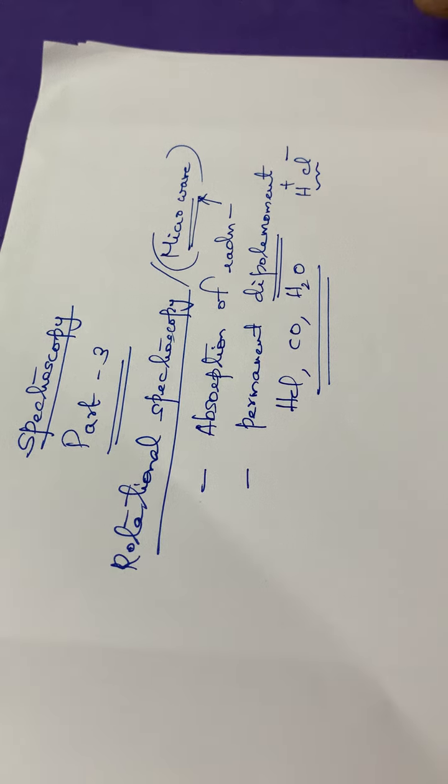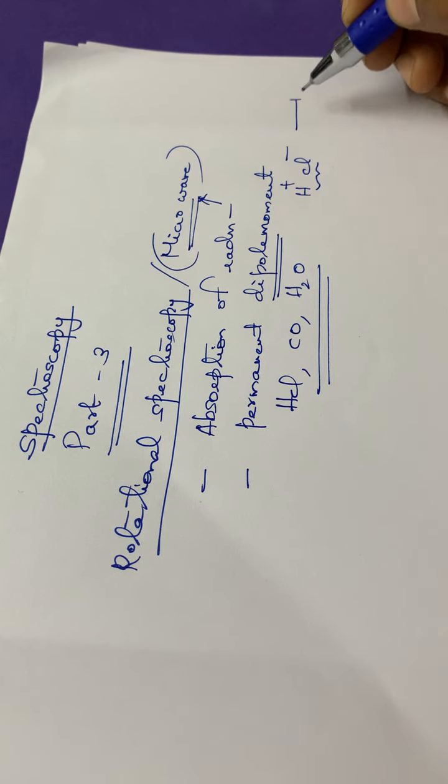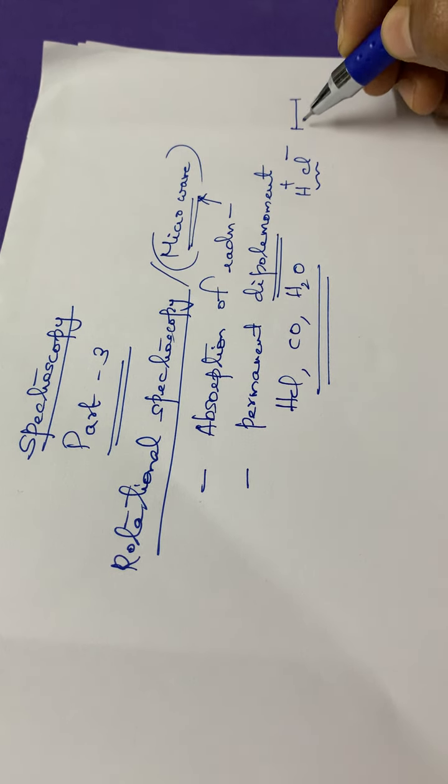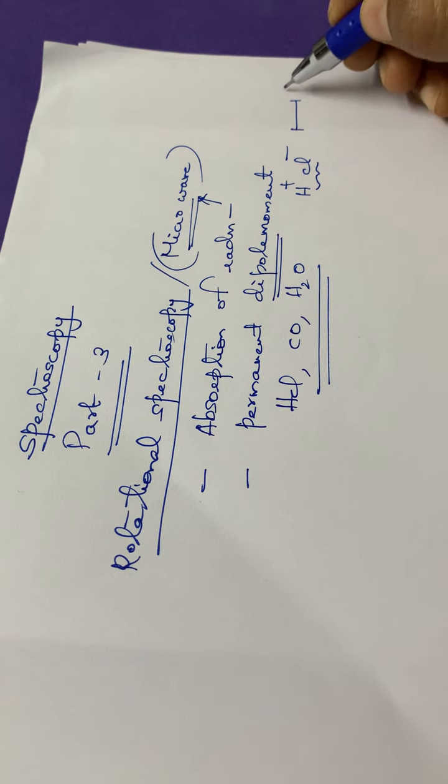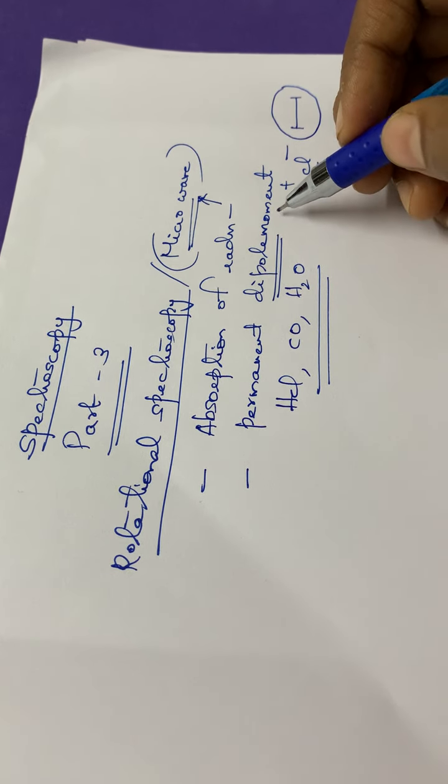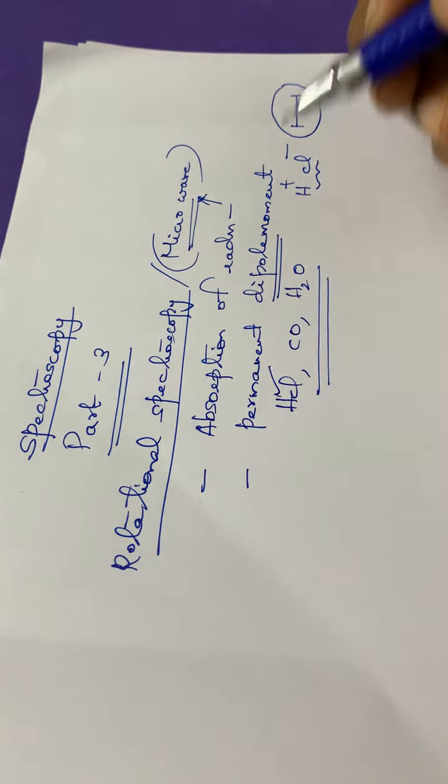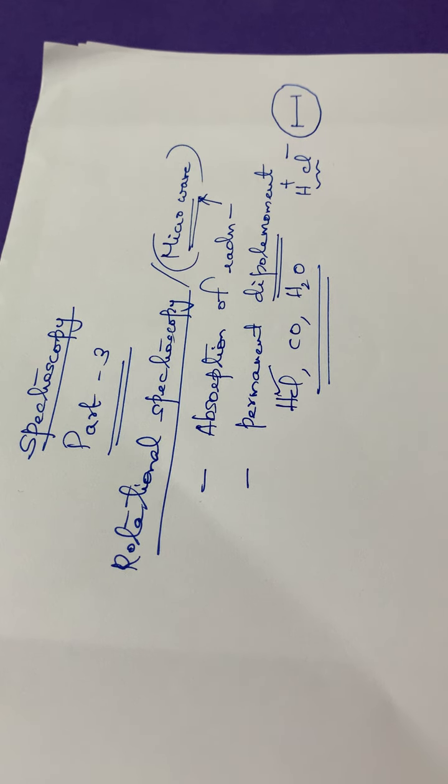Dipole means two opposite charges separated by a distance. Such molecules have a permanent dipole moment, and such molecules will show rotational spectroscopy.